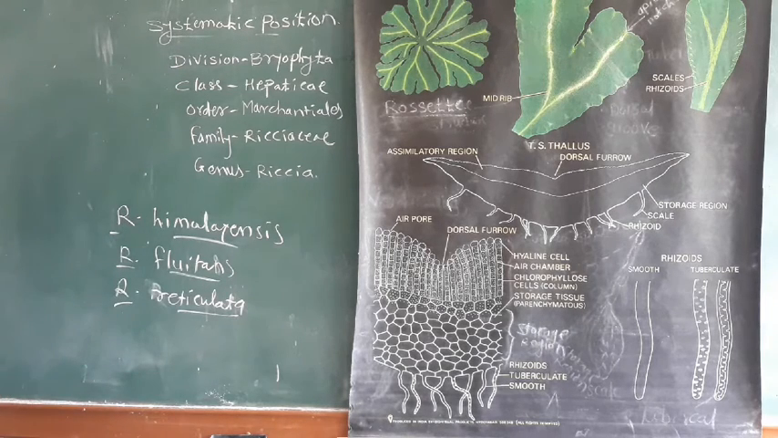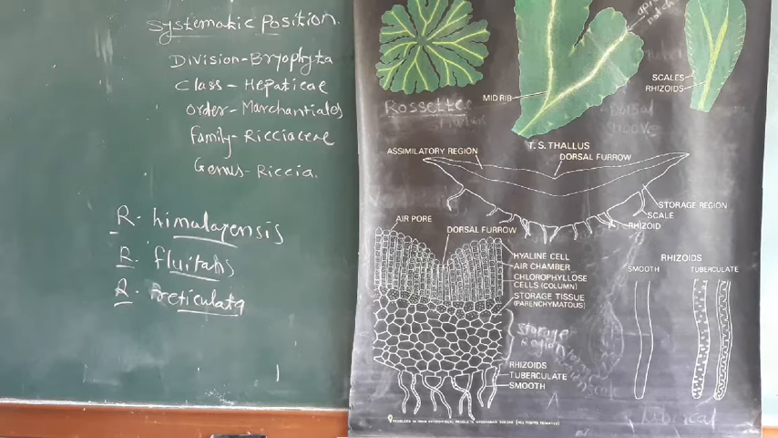Today we will deal with Riccia. It belongs to the Hepaticopsida. In Riccia we will deal with the systematic position, external morphology, internal structure of the thallus, then reproduction, vegetative reproduction, sexual reproduction, sporophyte, dehiscence of sporophyte, germination of spore, and life cycle of Riccia.